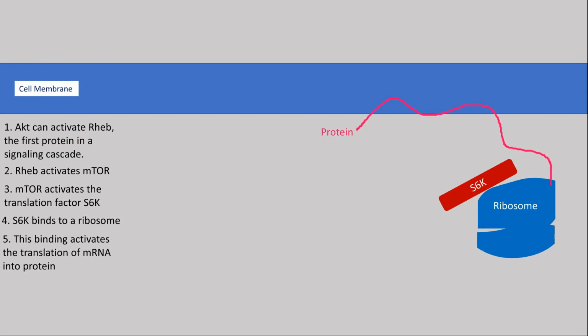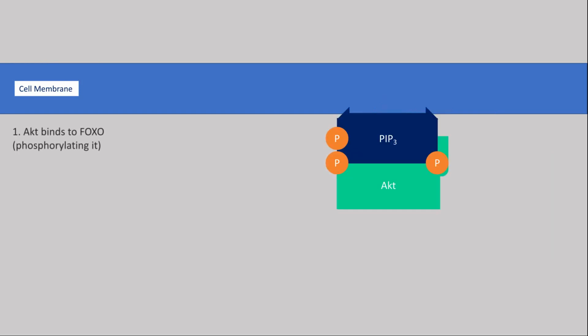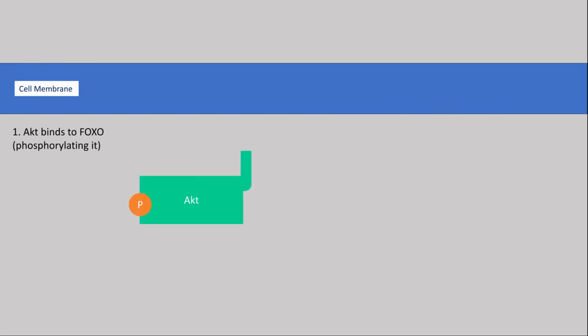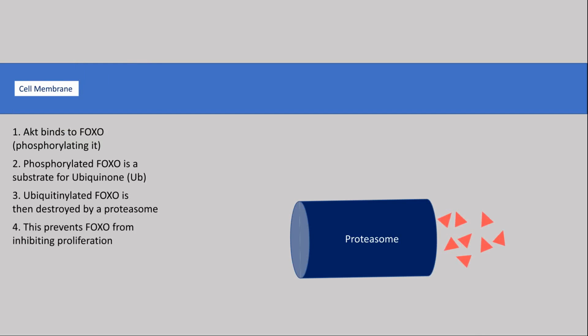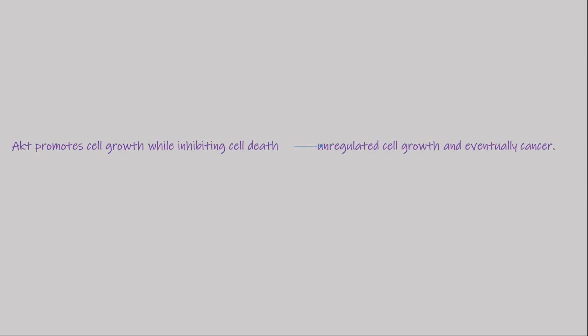AKT is also known to inhibit a tumor suppressor by phosphorylating FOXO. The phosphorylated FOXO is then ubiquitinated and destroyed by proteasomes. Typically, FOXO would prevent proliferation. So overall, AKT promotes cell growth while inhibiting cell death, leading to unregulated cell growth and eventually cancer.